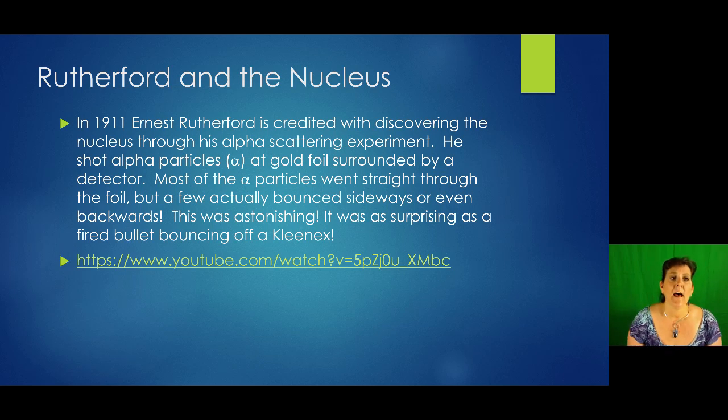And then in 1911, Ernest Rutherford is credited with discovering the nucleus of an atom through his alpha scattering experiment. He shot alpha particles at gold foil, so like tinfoil but made of gold. And most of the alpha particles went straight through the foil, but a few actually bounced back, sideways or completely backwards. This was shocking. It was as surprising as firing a gun, a bullet, and having it bounce off